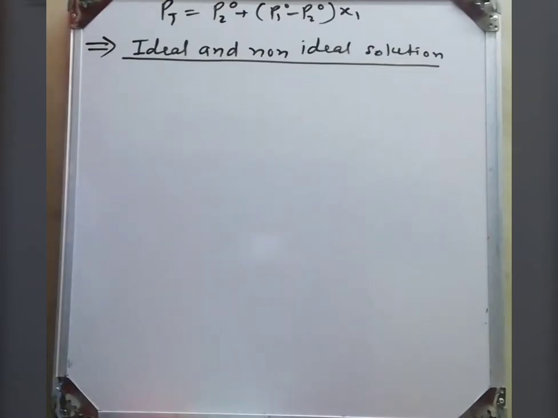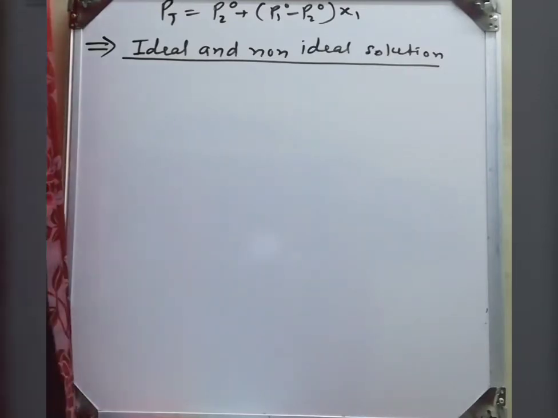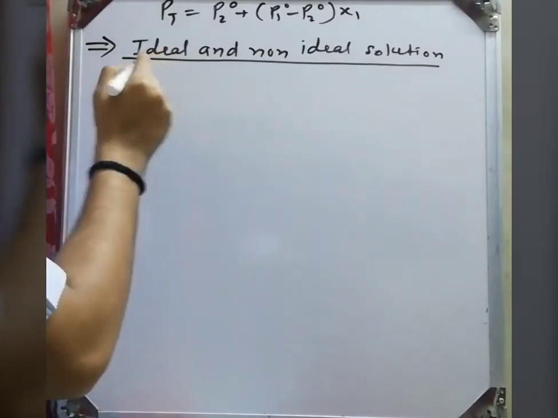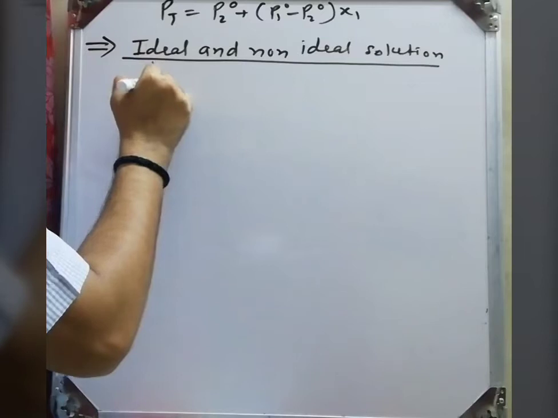This ideal and non-ideal behavior is created because of the interaction forces. This is the most important part for ideal and non-ideal behavior: the force of interaction between these components. So first, ideal solution.